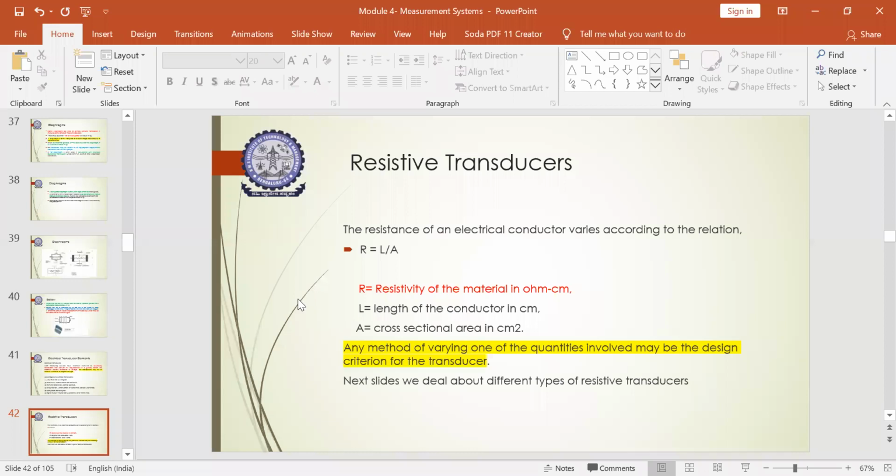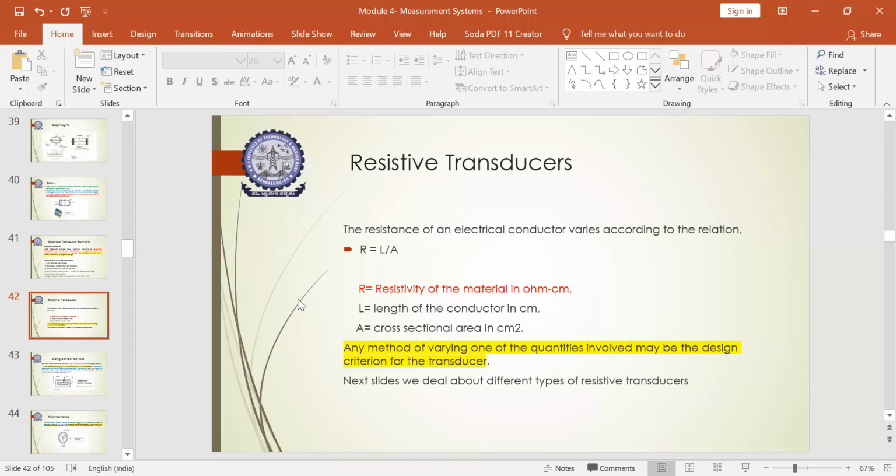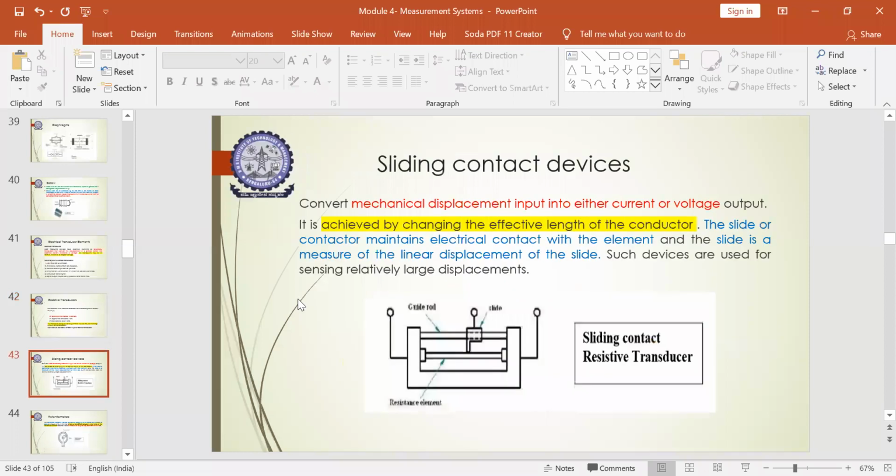So in the next slides we can see the classifications of the resistive materials. Okay, so the first one here is the sliding contact device. It is called a sliding contact resistive transducer.